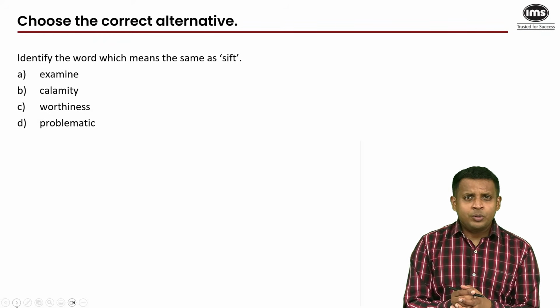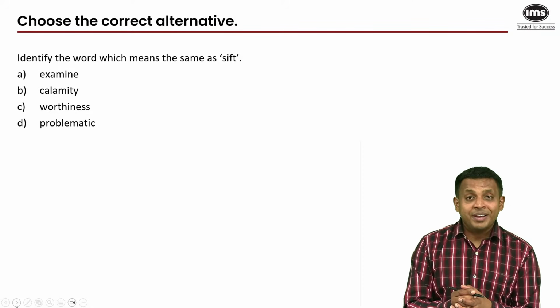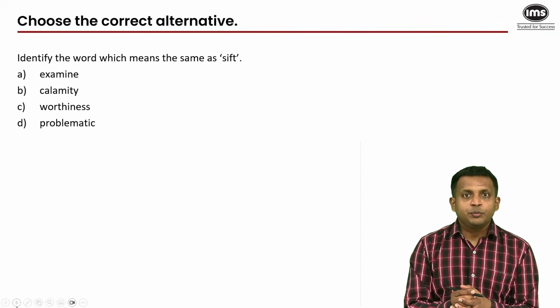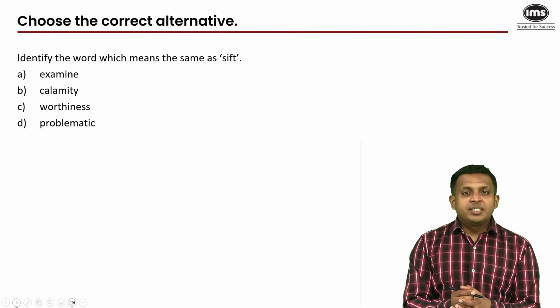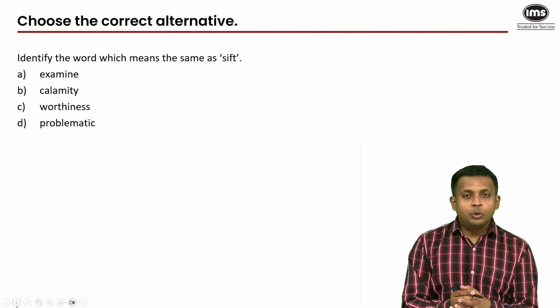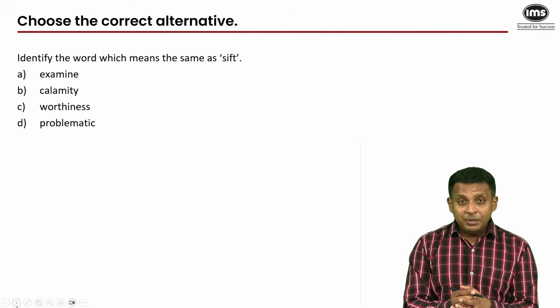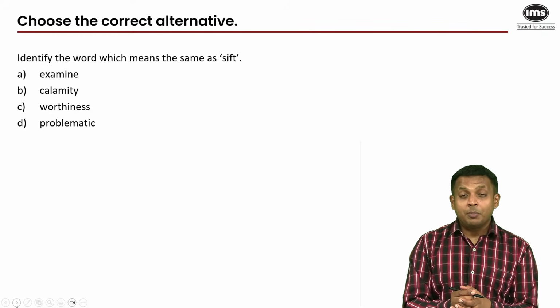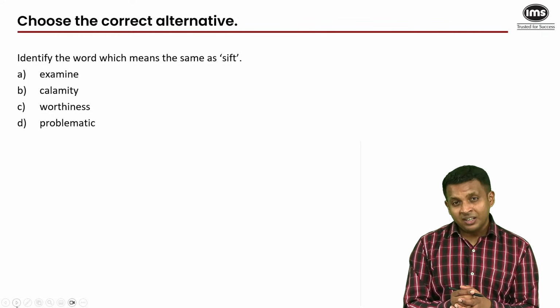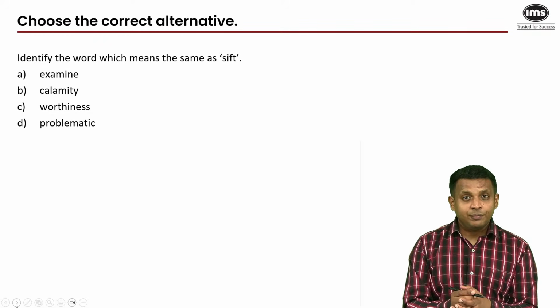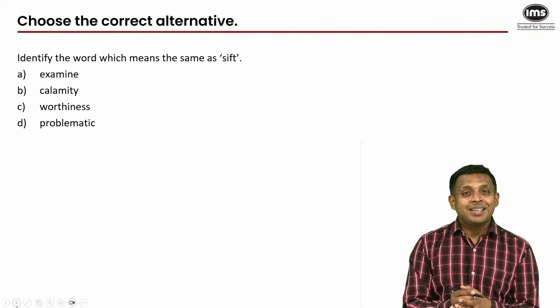Sometimes in synonym antonym questions, you also identify the part of speech. Now, identifying the part of speech here could be very helpful because sift, if you know how to use it, is a verb. You would sift through many documents to look for some information. Calamity is not a verb. Worthiness is not a verb. Problematic is not a verb. Calamity and worthiness are nouns. Problematic is an adjective. Only examine is a verb.